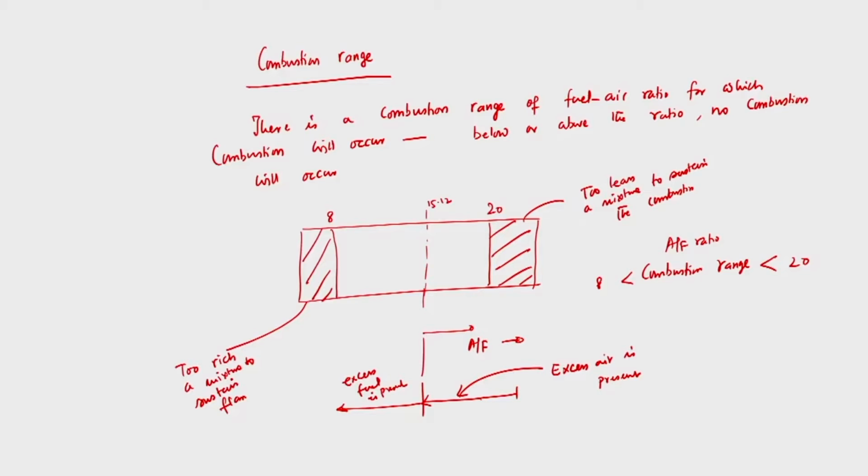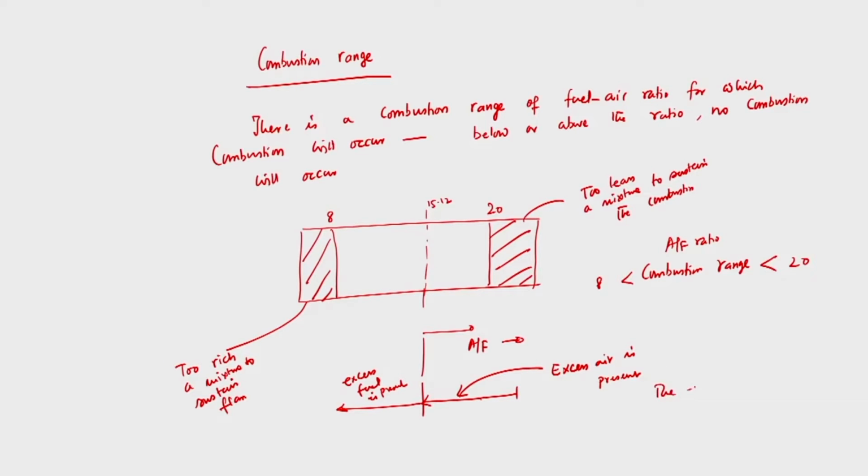So the chemically correct air fuel ratio is 15.12. If it becomes less than 15.12, then excess fuel is present. If it becomes higher than 15.12, excess air is present. Whatever the case, the combustible range is between 8 and 20. If it becomes higher than 20, then the mixture is too lean to sustain the combustion. If it is less than 8, then the mixture is too rich with fuel and the flame will not sustain. A flame might develop, but it won't propagate; immediately after development, it will be extinguished. So this is the combustible range for this particular fuel, butane. For that problem we have calculated the stoichiometric air fuel ratio.